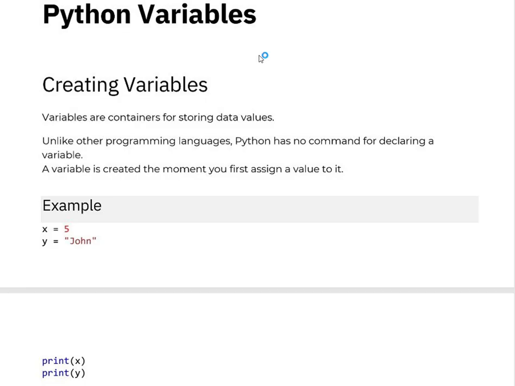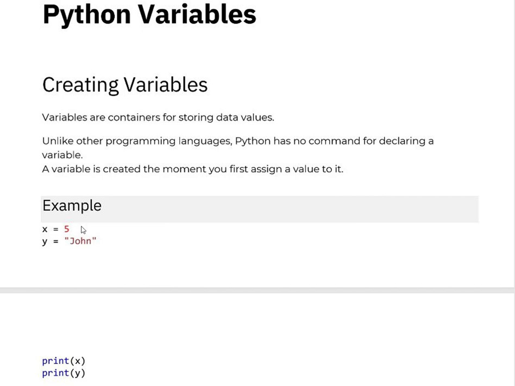Python variables. Creating variables: variables are containers for storing data values. Unlike other programming languages, Python has no command for declaring a variable. A variable is created the moment you first assign a value to it. In the example, you can see here x equal to 5, y equal to John. When you print x, it's going to be displayed as 5, and when you print y, it's going to display as John.